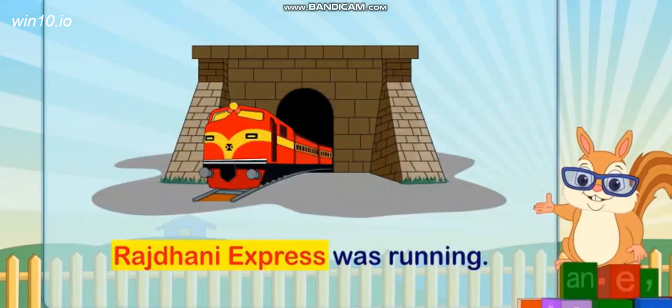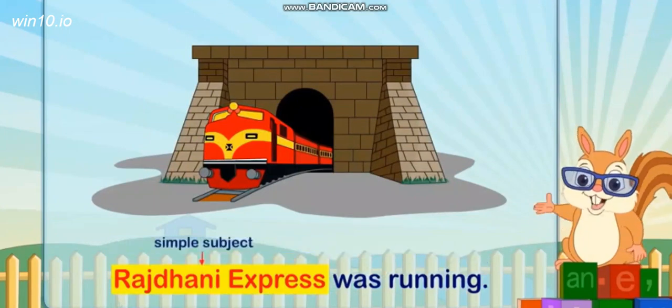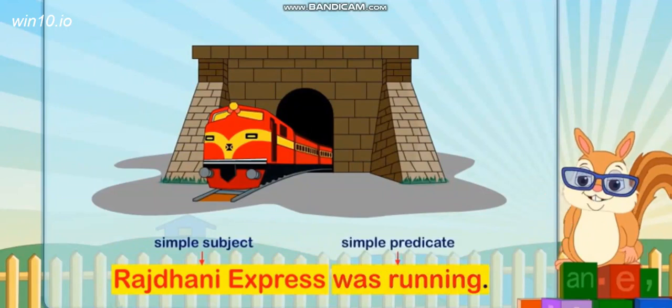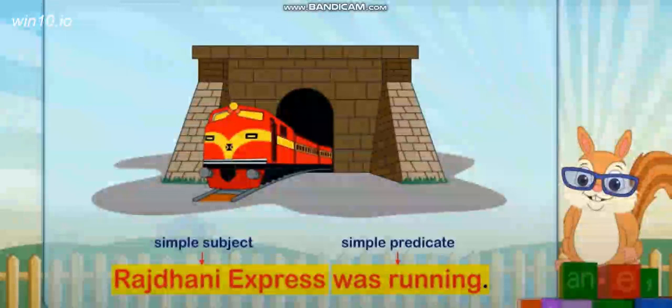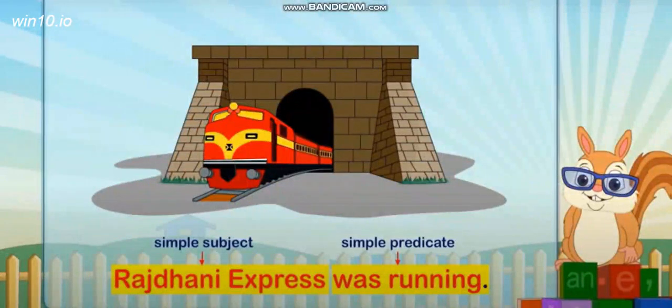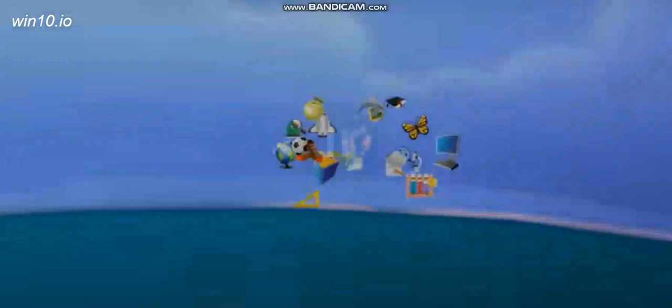Here, Rajdhani Express is the main noun and forms the simple subject, and was running is the verb forming the simple predicate. Rajdhani Express is a simple subject and was running is a simple predicate. I repeat, Rajdhani Express is a simple subject whereas was running is a simple predicate. Okay, I hope you have understood subject and predicate well. If you want a revision, I'll do it for you, students.